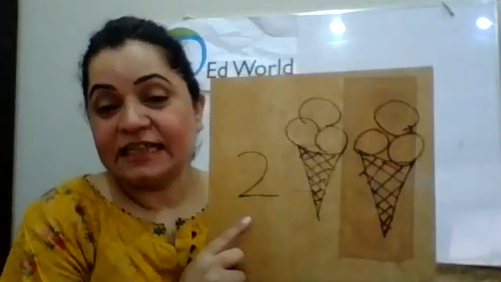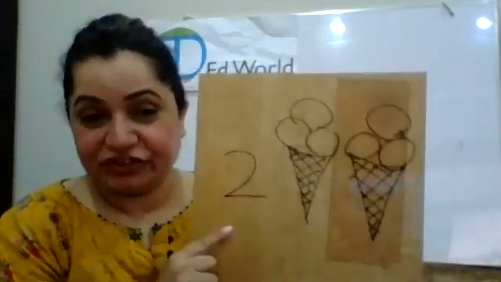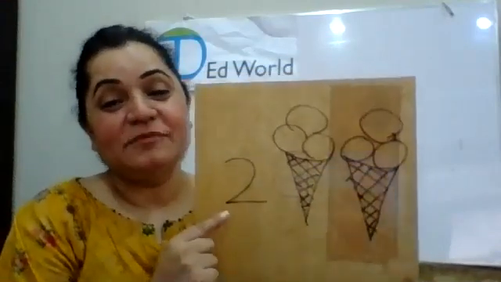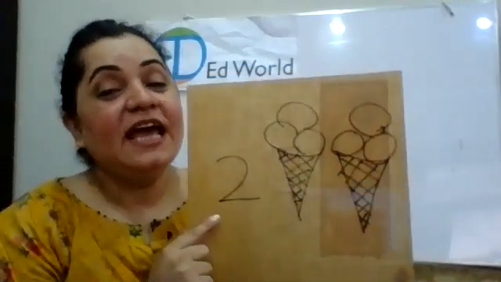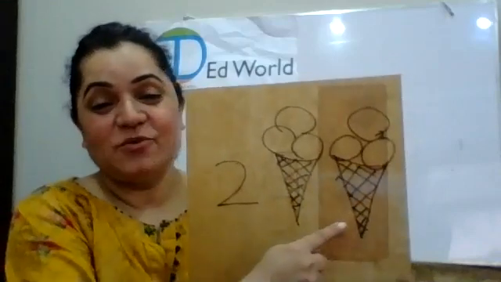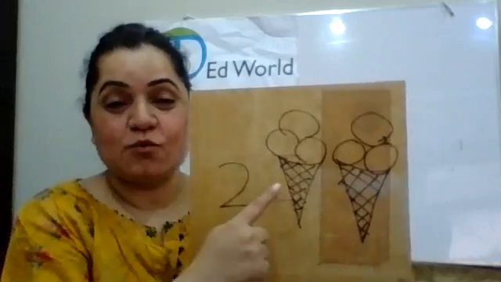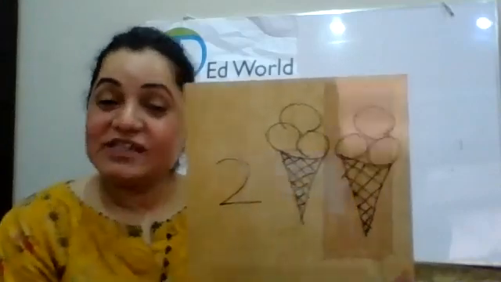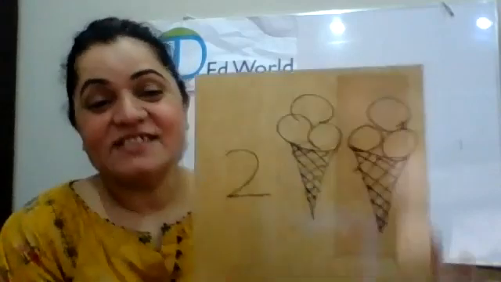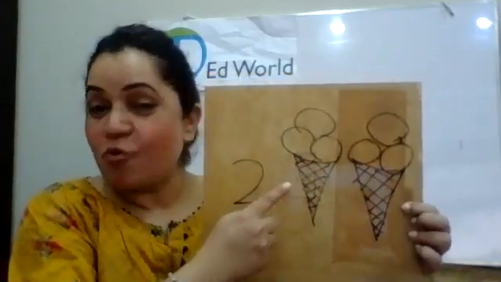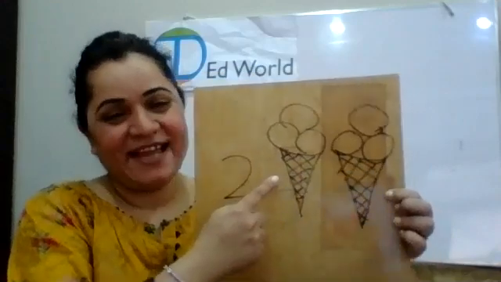Now he has to give and share it with his friends. So how many cones is number 2 going to give to his friend? 1. And he'll have 1. He has 2 cones, 1 and 2. Now he's going to share with his friend. So he's going to give him 1 cone, and he's going to have 1 cone with him, right?